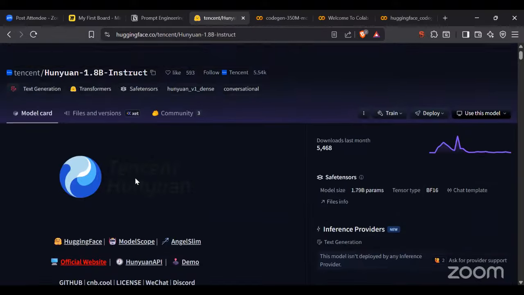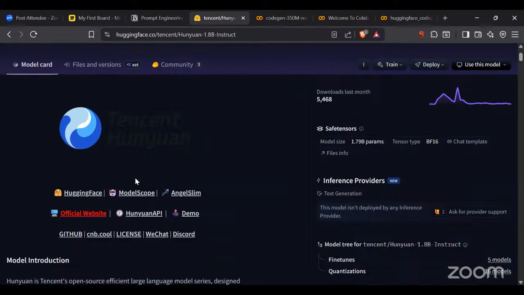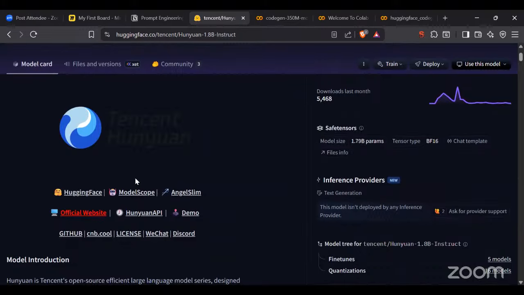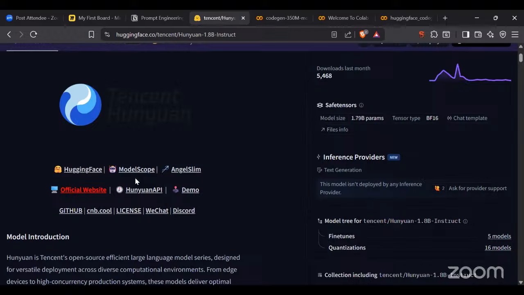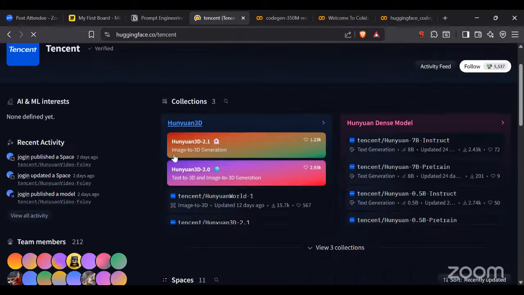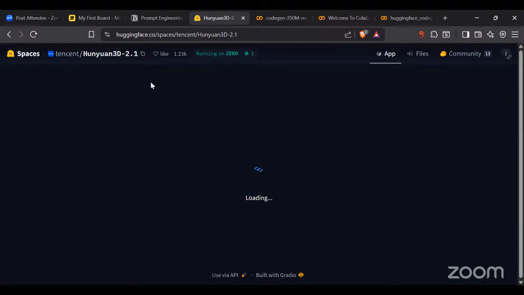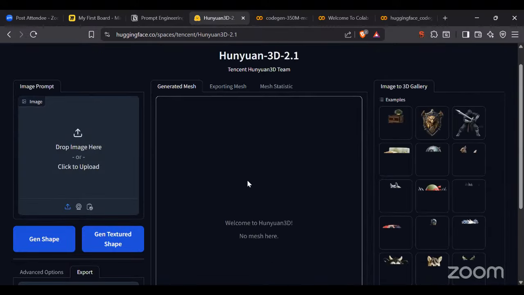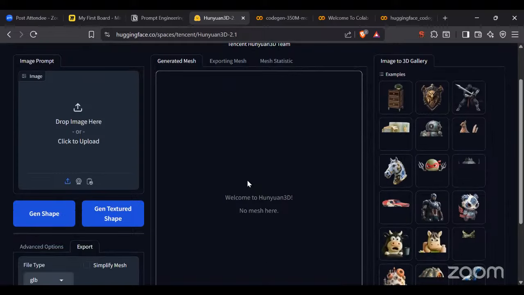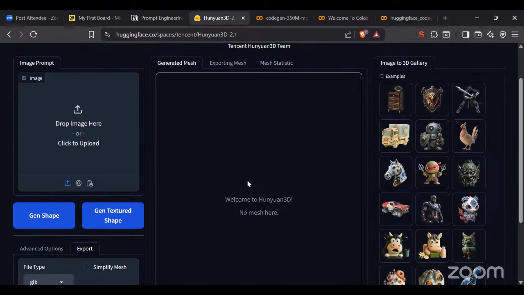This model is going to take any picture and make a 3D model of that picture. Isn't it wonderful? हम लोग यहाँ पे कुछ कर नहीं रहे. If I open this Hugging Face application, here you get different models, image to 3D generation, text to 3D generation. Let's go for image to 3D generation. Hunyuan 3D 2.1. Here you can actually deploy your model, and this is what the user interface of this model looks like. Similarly, there are a lot of different models that you can use, guys.